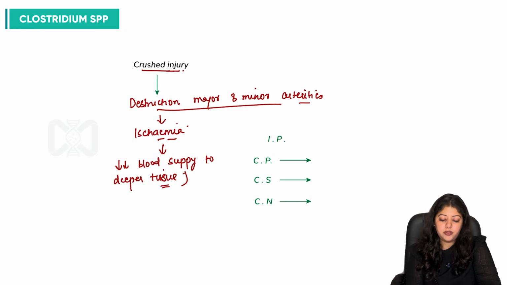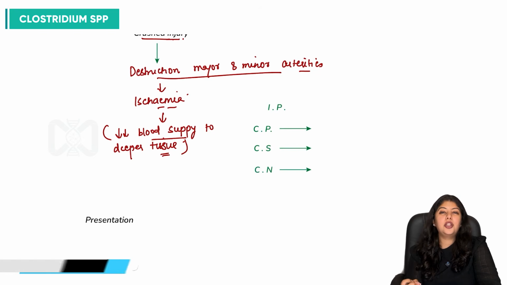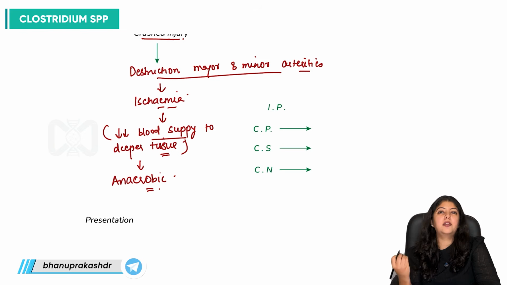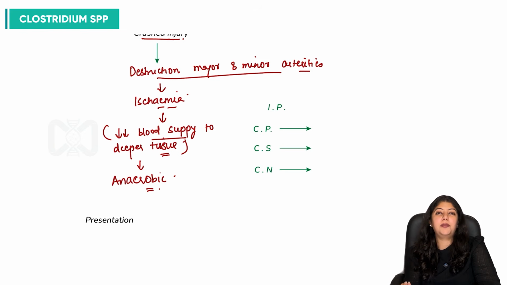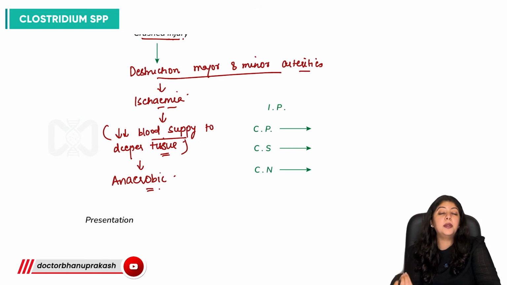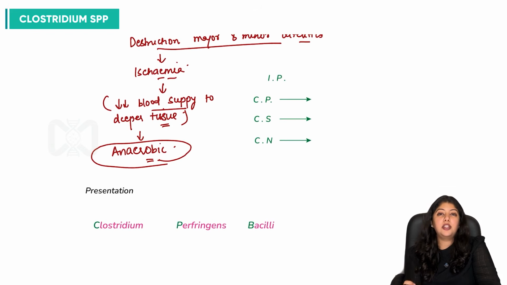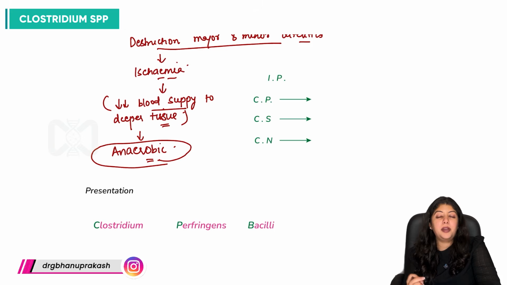So what is this decreased blood supply? In crush injuries, an anaerobic condition is created, in such accidents where fracture is happening and blood vessels are disrupted. This anaerobic environment acts as a niche for the germination of the spores of these Clostridium perfringens bacteria, right? This leads to a manifestation wherein there is very foul smelling necrosis. There is excessive gas produced in the tissue planes, and there is brawny edema exactly there.